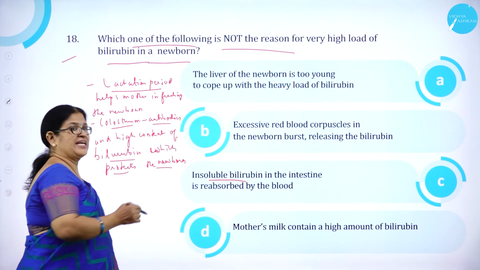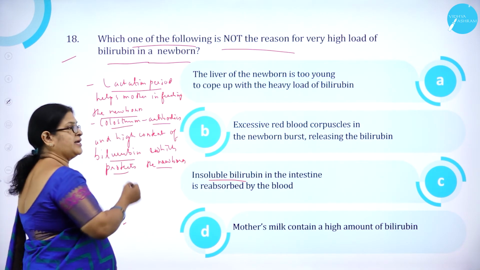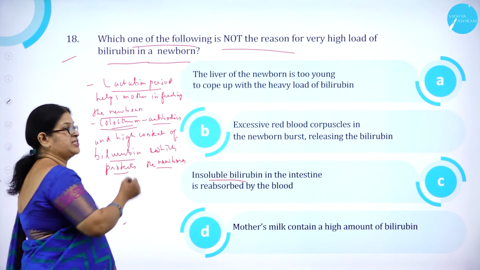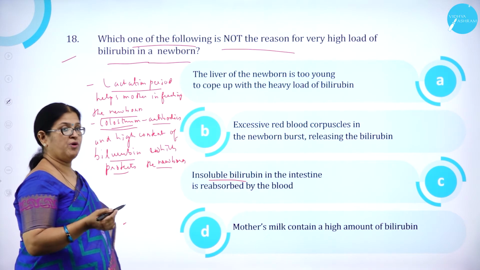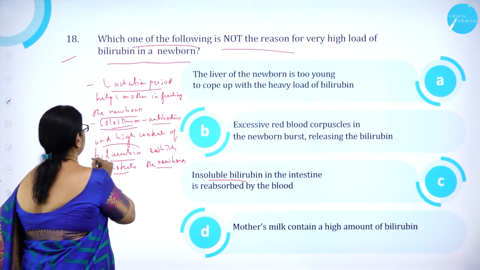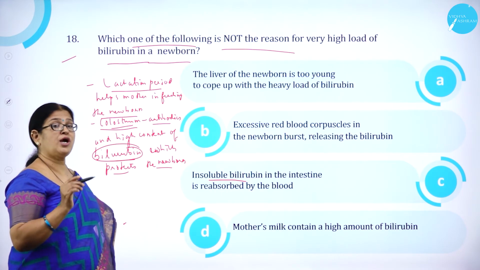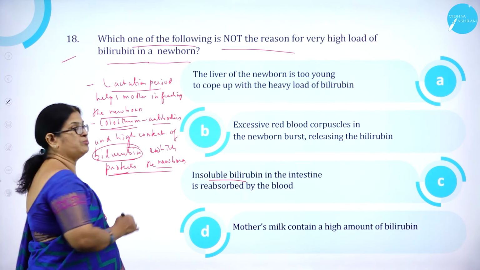You know, during the lactation period, when the mother is feeding the young one or the newborn, the milk contains colostrum, which acts as an antibody for the newborn in the future course of its lifetime, and it has a high content of bilirubin, but which is not going to cause any threat to the newborn. Instead, it is going to protect the newborn.